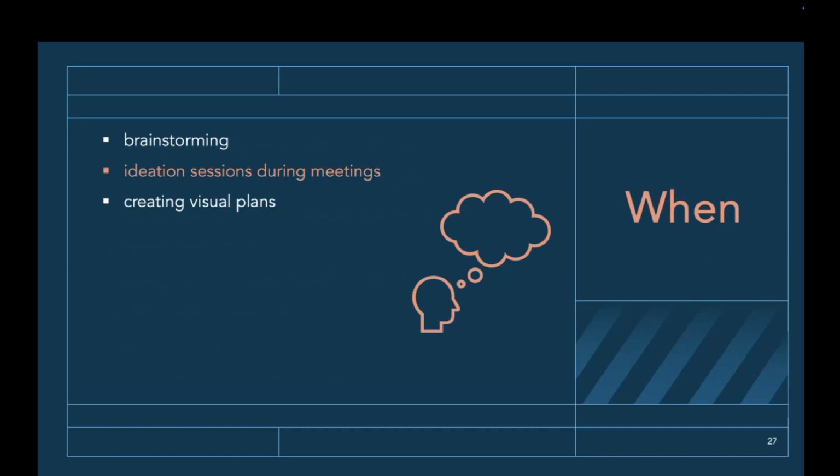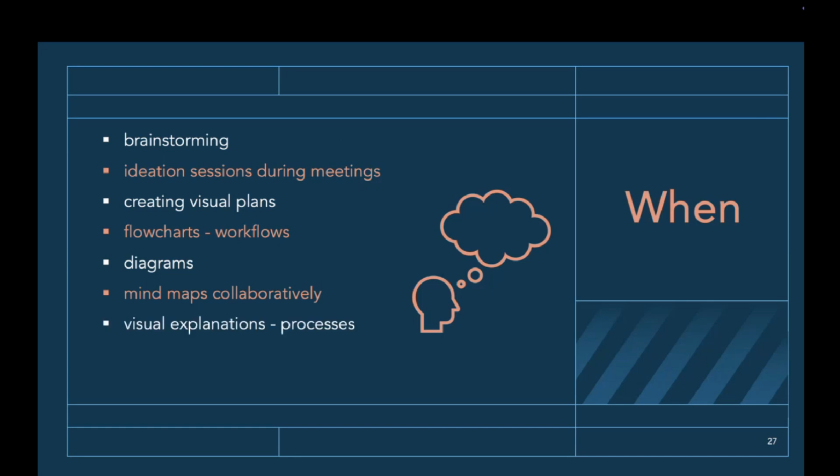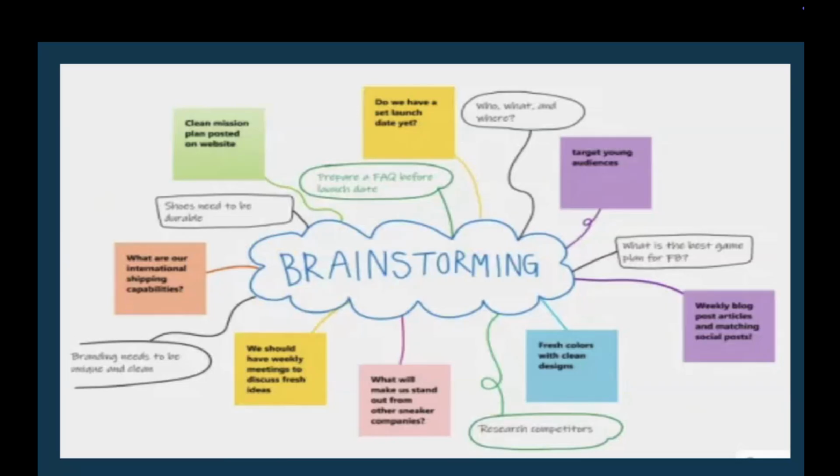When you brainstorm, when you share ideas, when you have created visual plans, I have a couple of scenarios that I will share with you. When you want to make flow charts, work charts, diagrams, mind maps, very, very popular. Mind mapping on the whiteboard, visual explanations, processes that it's going to follow. So from here to there, complex concepts or processes that you can set out on this whiteboard all at the same time, and everybody can collaborate, sketching out project plans. So that's when you will use something like this.